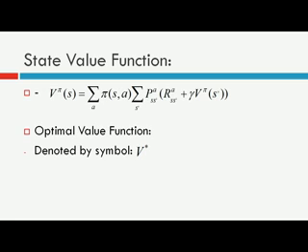And we denote the optimal value function by the symbol v star.